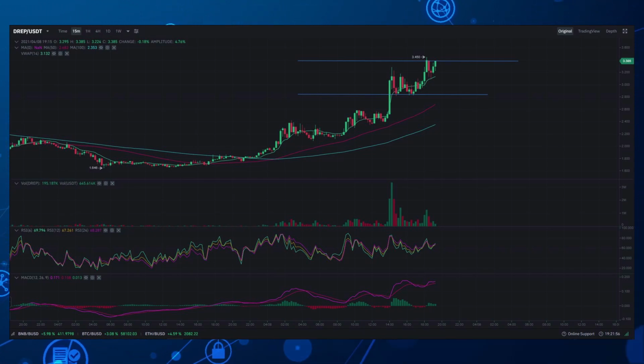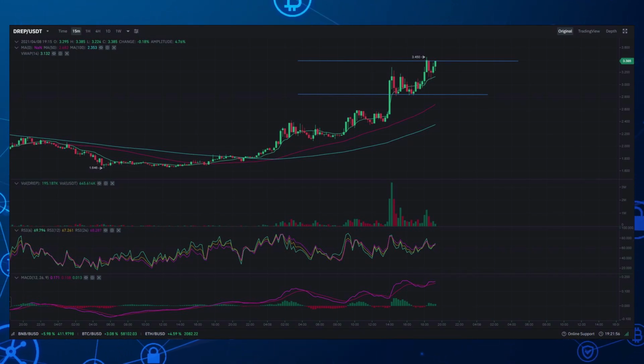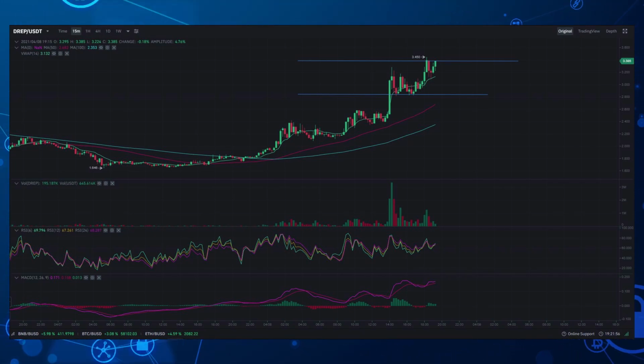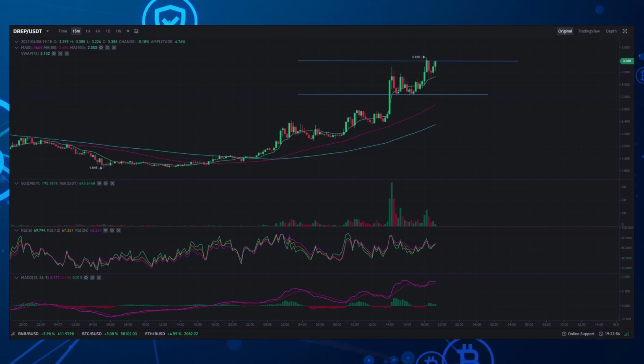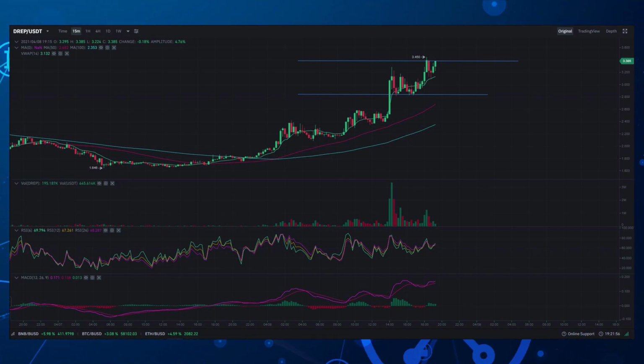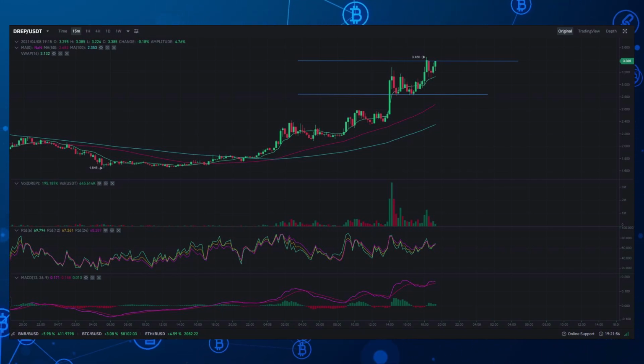In regard to my action plan for day trading, I would wait until 30 minutes after the resistance level of $3.45 is tested to see if it's broken and falls below. Then I would wait until the second support level is created. I would also pay attention to the relative strength index to identify when it's considered overbought. Anything under 70 is ideal. I would also ensure the VWAP is holding.